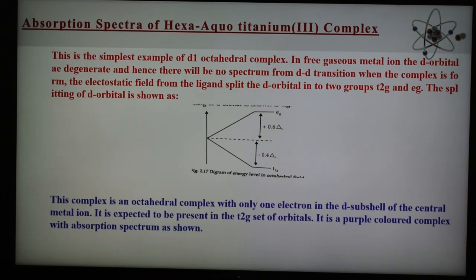We can say that the hexaaqua titanium complex is an octahedral complex with only one electron in the d subshell of the central metal ion, and it is expected to be present in the t2g set of orbitals. It is a purple colored complex with the absorption observed at 20,000 centimeter inverse. The spectrum is shown in the next slide. Only one transition is possible.